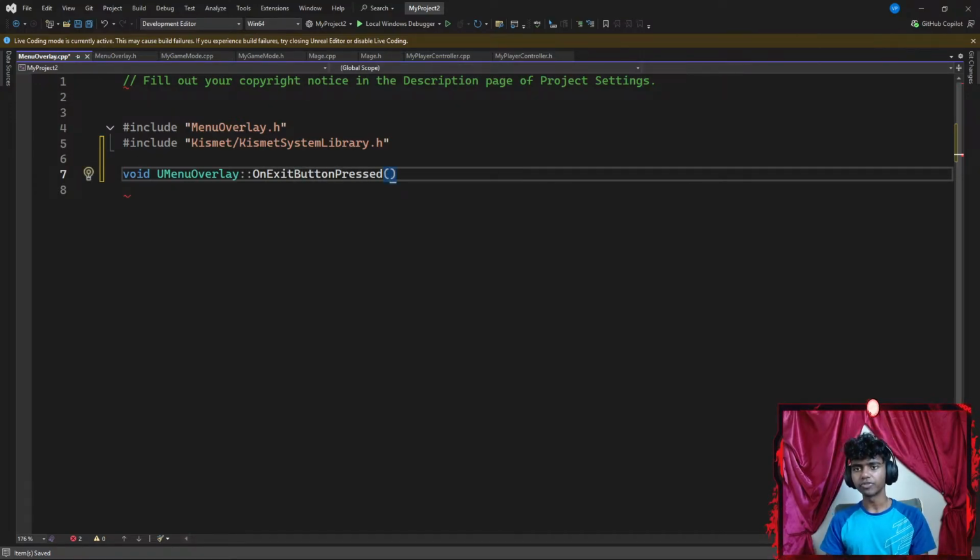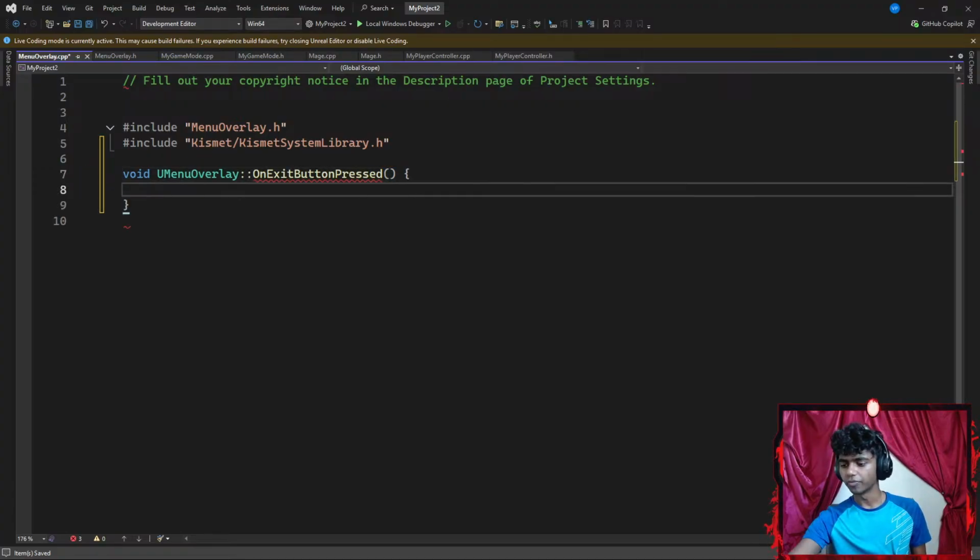Okay, I want to do something. So on my exit button press, let's see, what do I want to do? Might go with a pair of curly braces. Firstly, I want to go ahead and add a UE log to actually tell myself the stuff worked. So I'm gonna say something like exit pressed. So there we go.